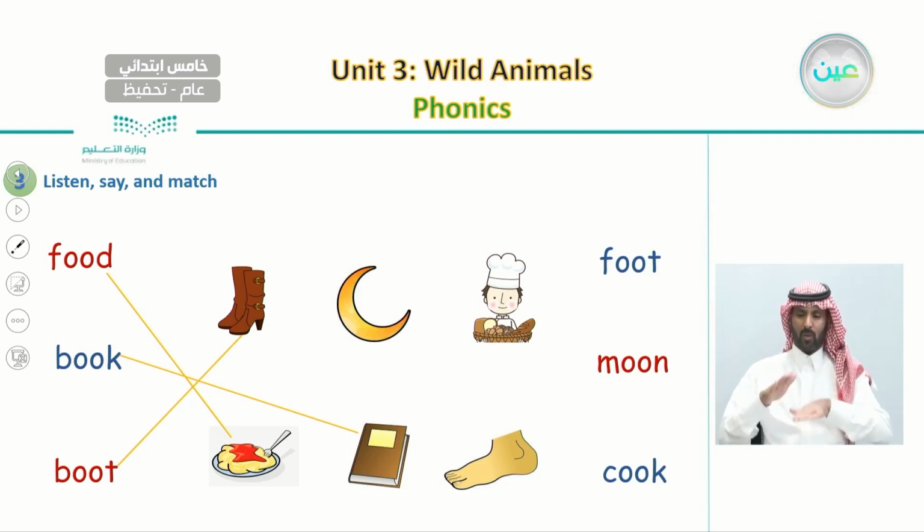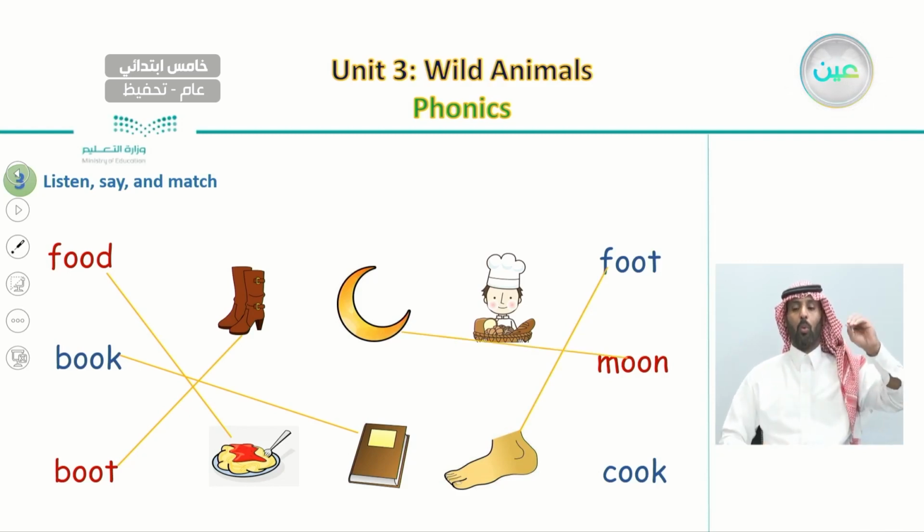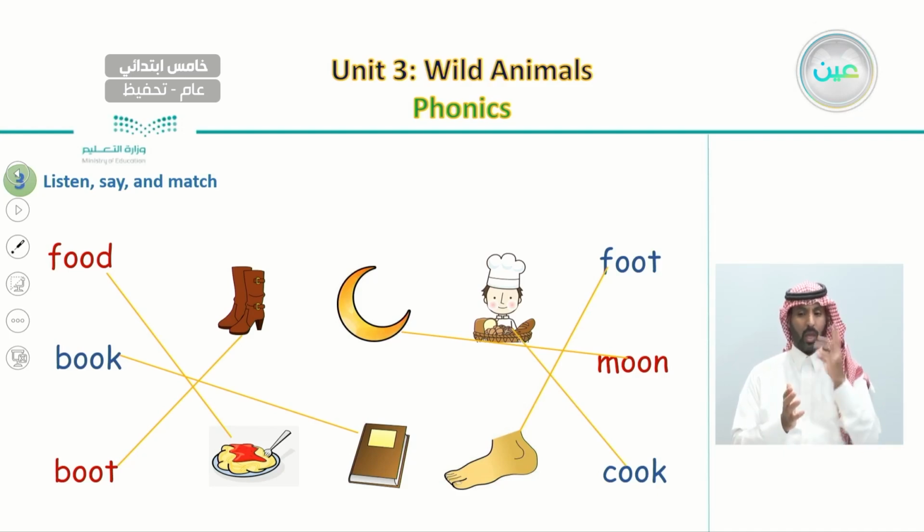Now, let us move on to the second part of the words here. Foot. Where can we see it? It's right here. And then moon. It is right here. And finally, the last word we have is cook. It is also right here. So now we know how to pronounce 2 O's that can be seen in one word. Sometimes they are pronounced as in the word food, and sometimes as in the word cook.